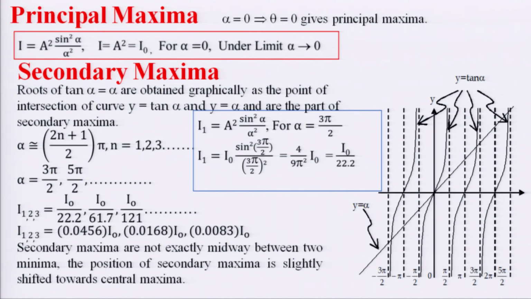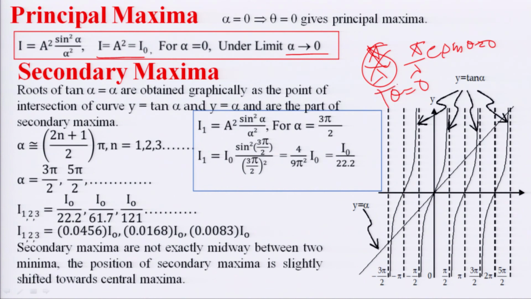Principal maxima. If we go with alpha is equal to 0, we can see alpha, which is pi over lambda e sin theta, is 0, which says theta is equal to 0. If alpha is equal to 0, intensity will be A squared, as we have to calculate this intensity for the limiting value of alpha, that is alpha tending to 0, it will be I is A squared, and it is in the direction of the incident beam.